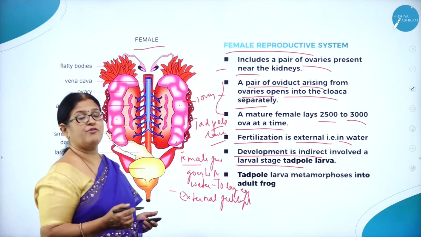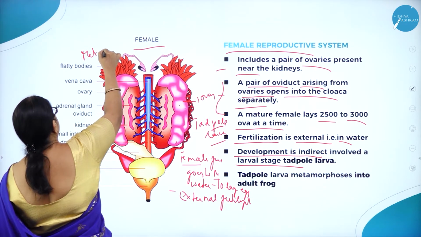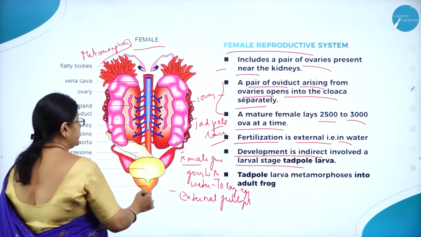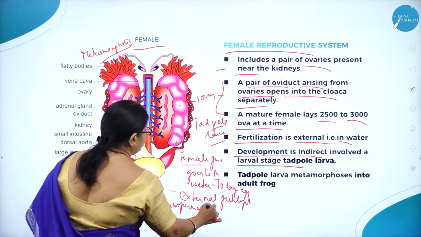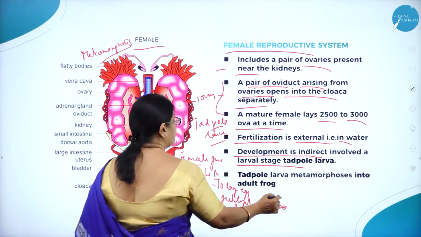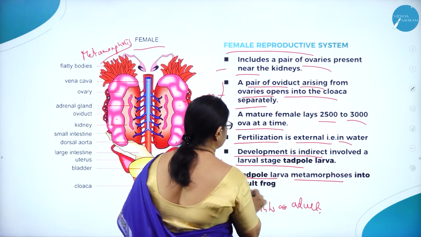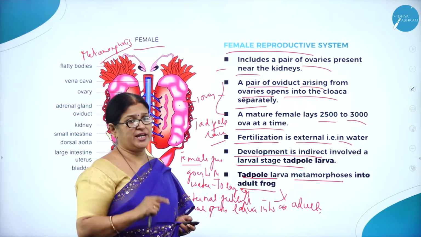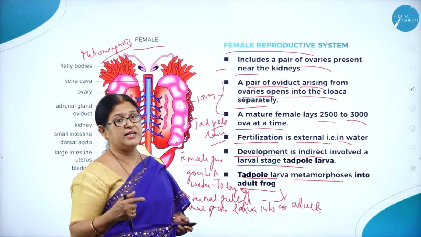And we all know that frog undergoes a very, very important phenomenon called metamorphosis. So what is metamorphosis? It is nothing but the process of transformation of a larva into an adult. So tadpole larva undergoes metamorphosis into adult frog. And one more very important thing is, tadpole larva will have a tail, but as it gets transformed into adult frog, the tail disappears.